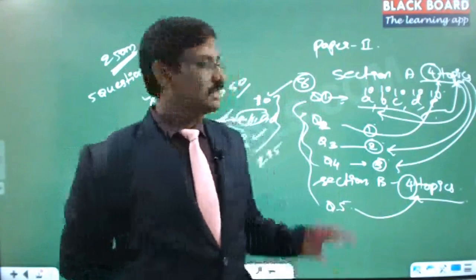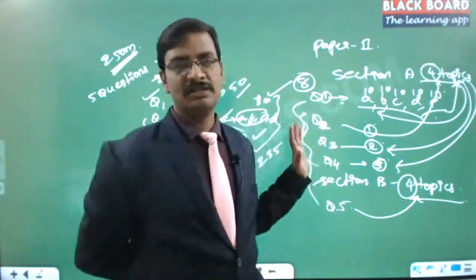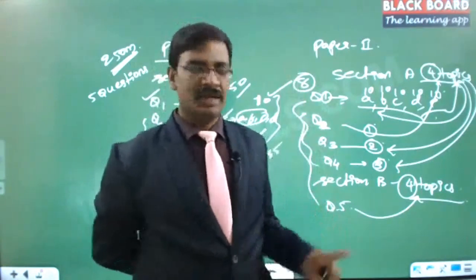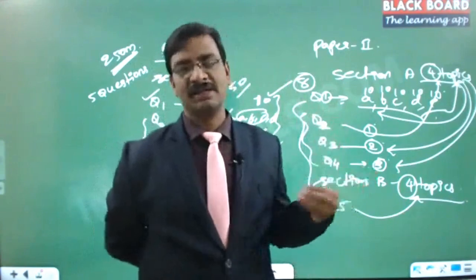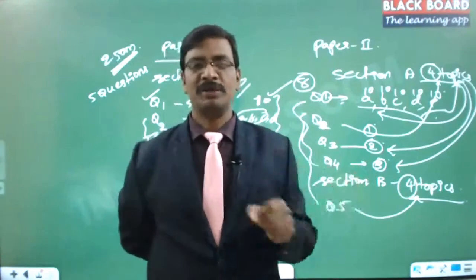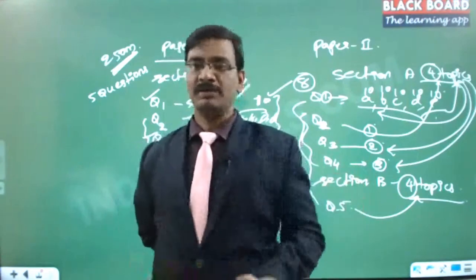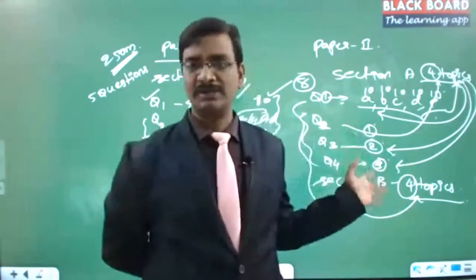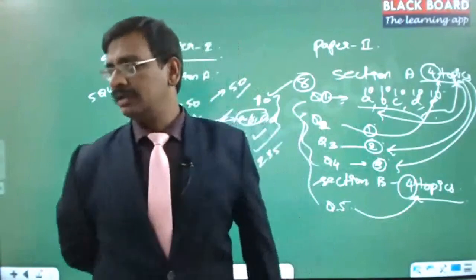That means section-wise division is there in the case of mathematics, but in the case of electrical engineering optional, 8 topics together are treated as a single set, and 8 questions will be set out of these 8 topics. Randomly they can select any particular part out of the A, B, C, D sections: A part from topic number 1, B part from topic number 2, C part from topic number 3, D part from topic number 8, and E part from topic number 7. Like that they can do it. So for any question they can do any kind of combination. Got it? I hope you understood this. Is this understood?